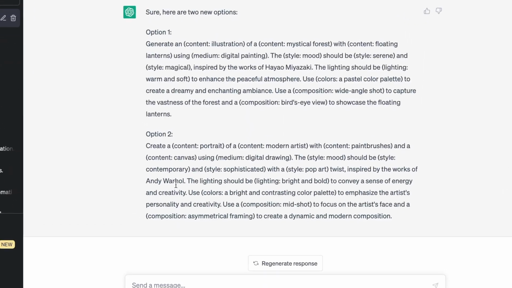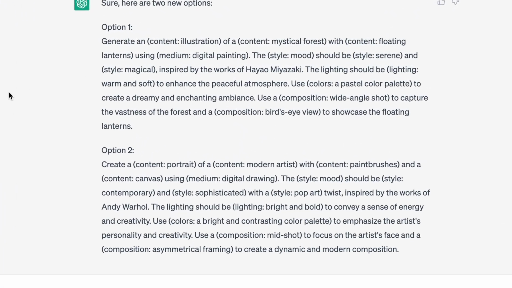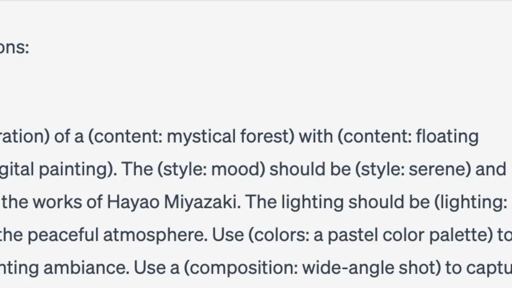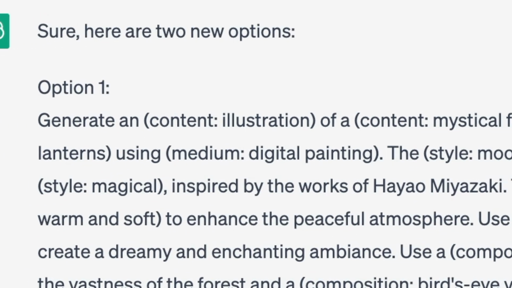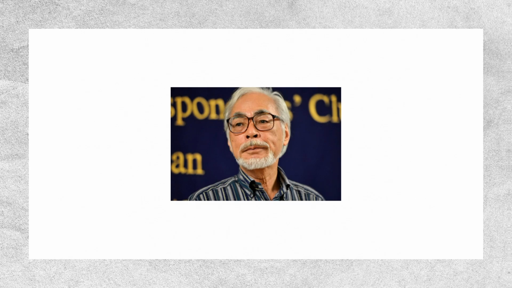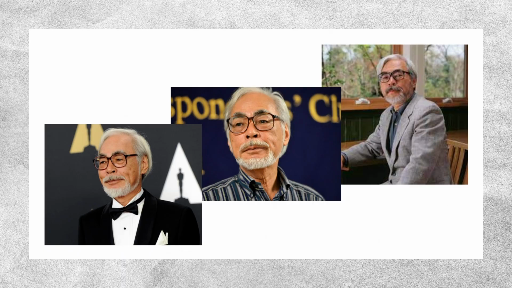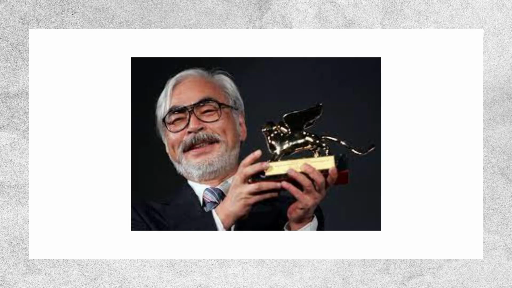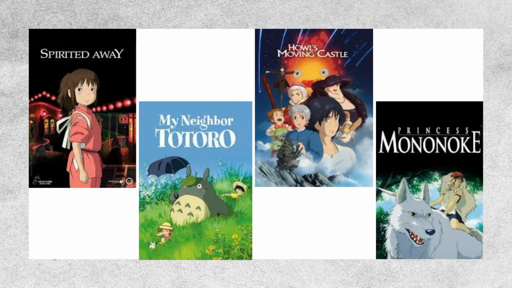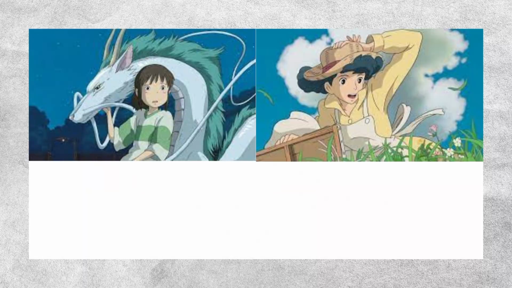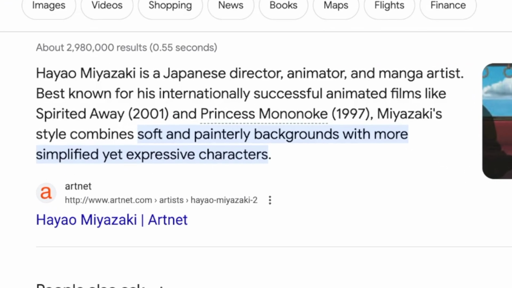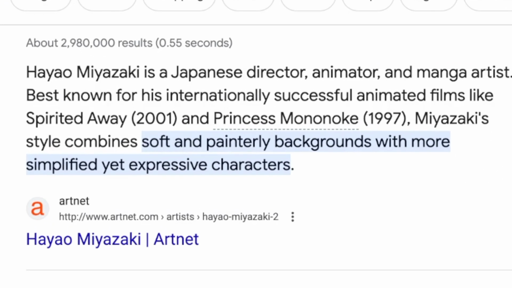Now, let's take a look at the prompts that ChatGPT-4 has generated for us based on the information we gave it. The first one is, generate an illustration of a mystical forest with floating lanterns using digital painting. The mood should be serene and magical, inspired by the works of Hayao Miyazaki. So, Hayao Miyazaki is a world-famous Japanese animation director who is known for creating films such as Spirited Away, My Neighbor Totoro, Howl's Moving Castle, Princess Mononoke, and many more. Miyazaki's style is a type of Japanese anime which is a 2D animation style. Miyazaki combines soft and painterly backgrounds with more simplified yet expressive characters.